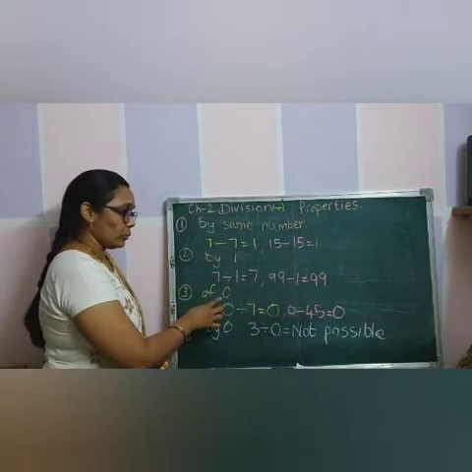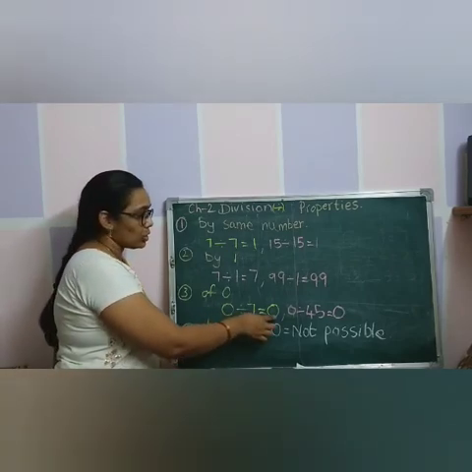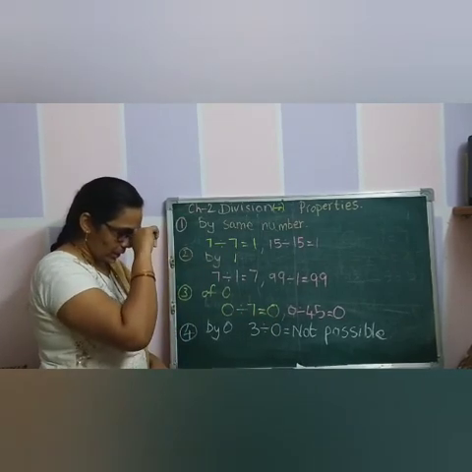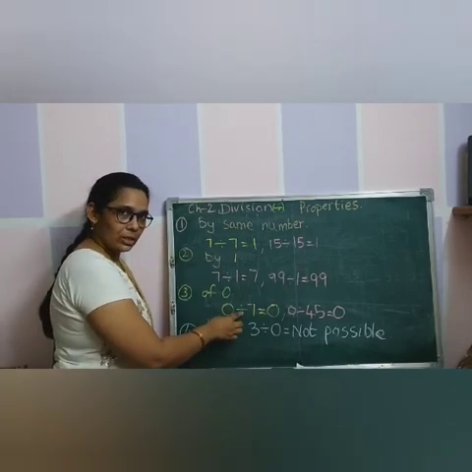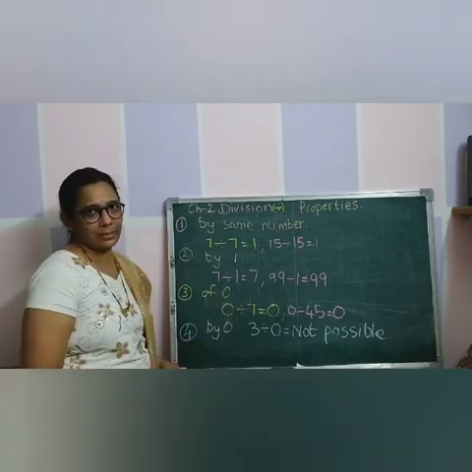Division of 0. If you divide 0 by any number, the quotient is 0 only. Understood? Division by 0 is not possible.